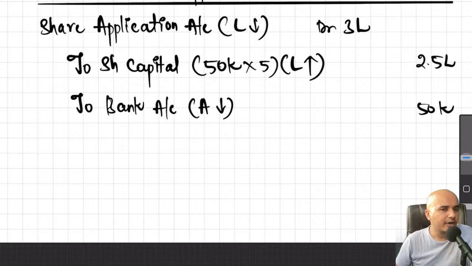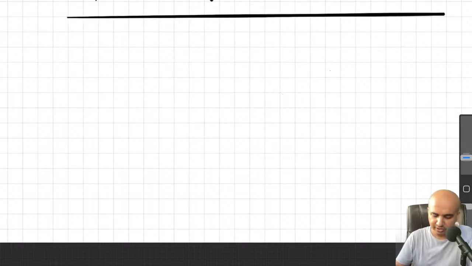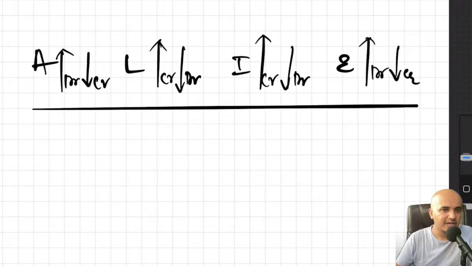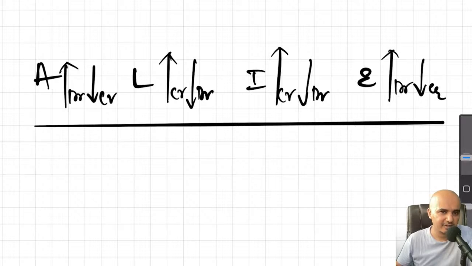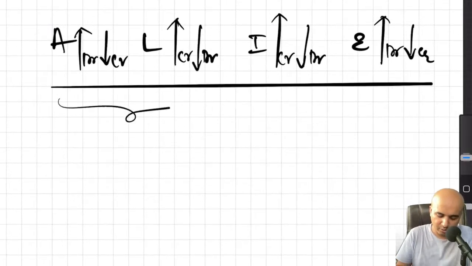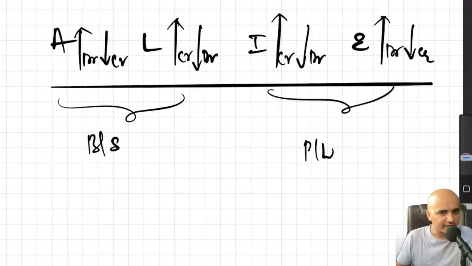Here you don't have to buy hard stuff. Everything is being understood logically, step by step. So that way you will never ever forget anything. And at the same time, you will not get confused as well. Only thing which you need to remember here is the rules of accounting. That's all. The golden rules: asset, liability, income, expenditure. What happens if they increase or decrease? For example, you already know these two are the balance sheet items and these two are the profit and loss items.